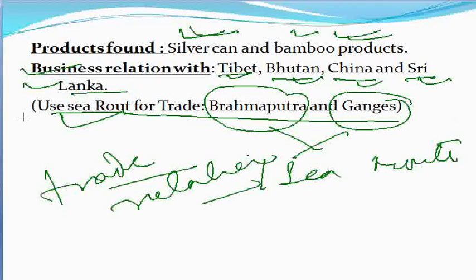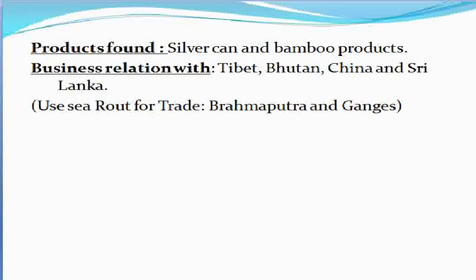Here a question may be asked: during ancient Kamrupa, which regions were important for trade relations with ancient Kamrupa? Tibet, Bhutan, China, and Sri Lanka. So these points may be remembered for the exam.